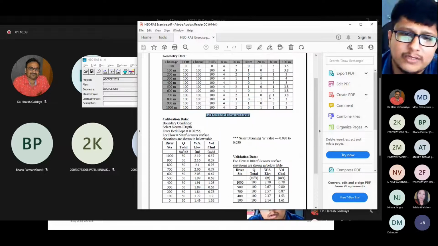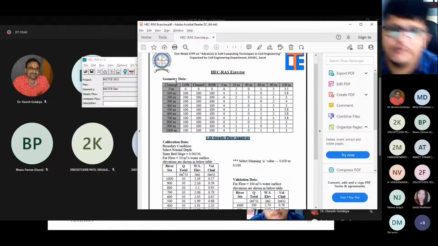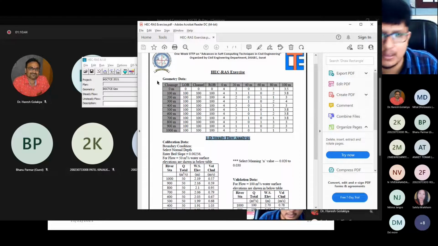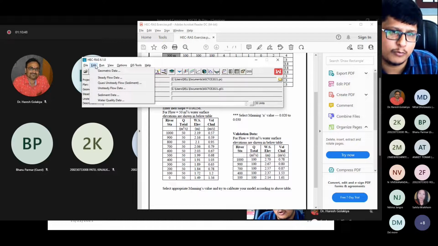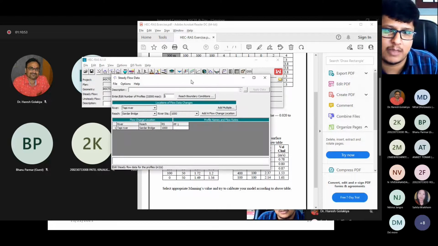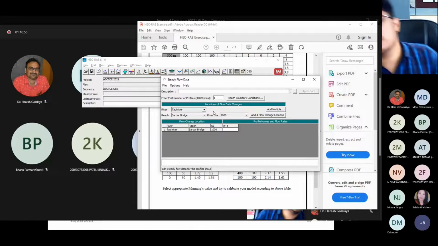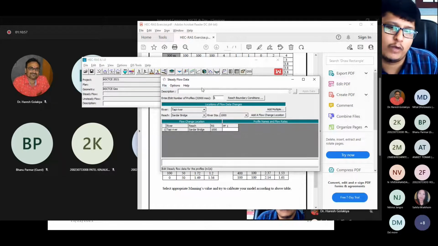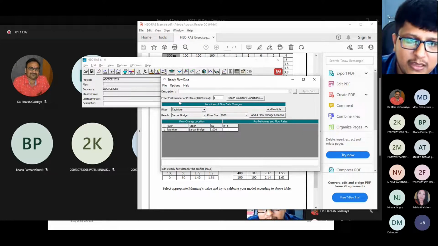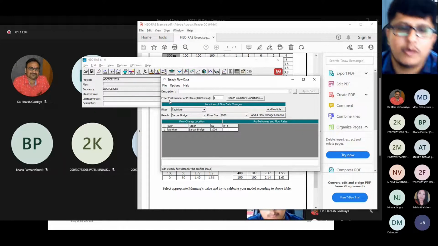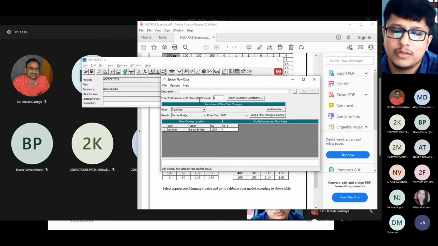Okay, now you can see on my screen, this is the geometric data which we have already entered and completed. Now we go for 1D steady flow analysis. So you have to click on the edit option, go to steady flow data, right? You can have this type of screen. Now here you can see what the various tabs are used for. You can enter or edit the number of profiles up to 32,000 maximum. Means up to 32,000 you can enter the flow data.